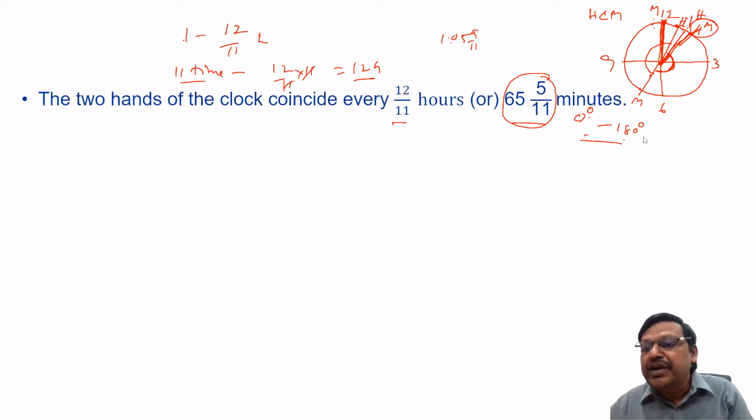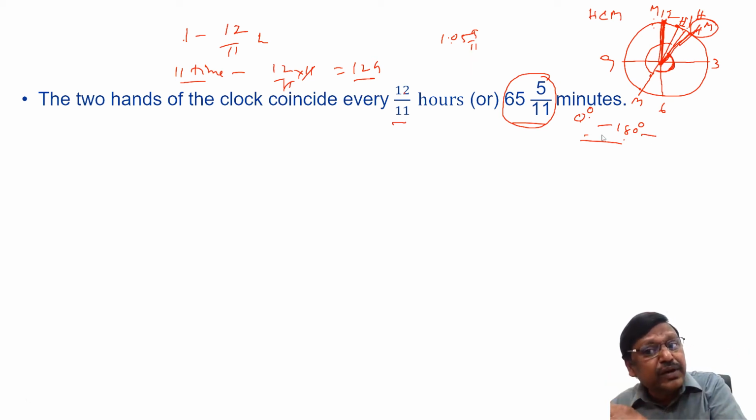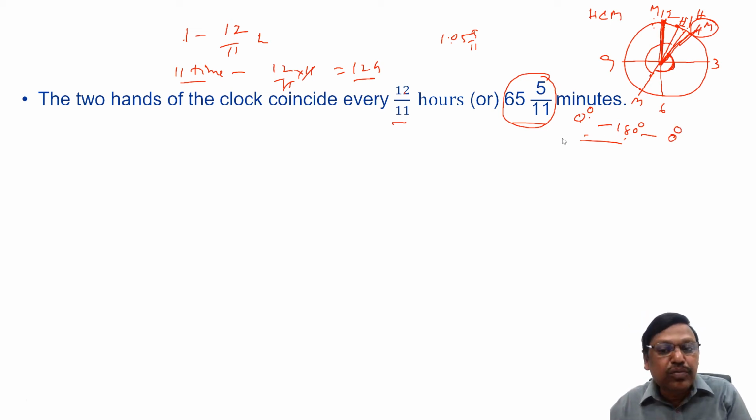So that means from 180 degrees, their meeting means the angle is becoming 0, means from 180 degrees the angle is coming down to 0 degrees again. Because of this, what I can say is, because they meet 11 times in a 12 hour duration, they will be right opposite to each other also 11 times. Right opposite to each other means 180 degrees, 11 times.